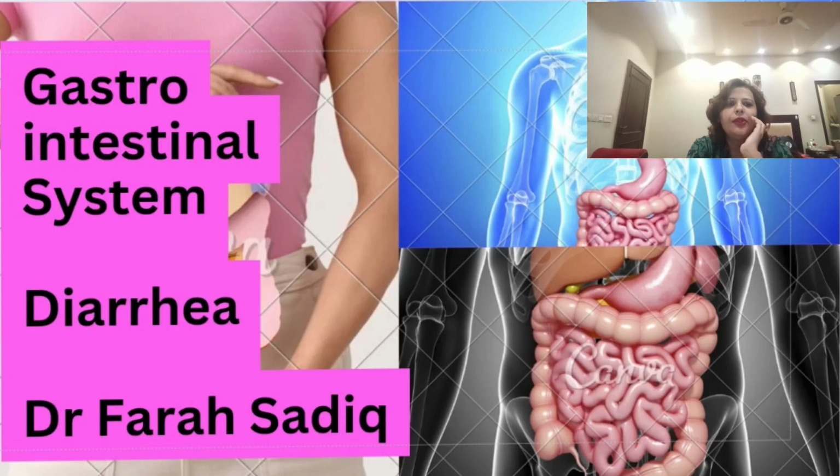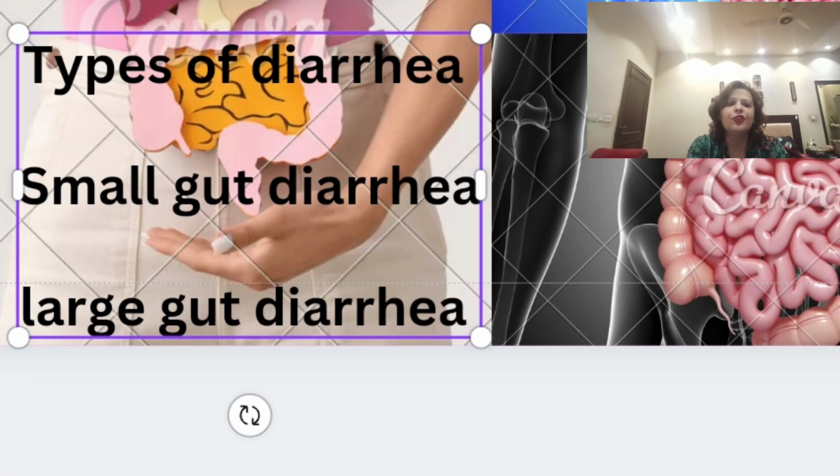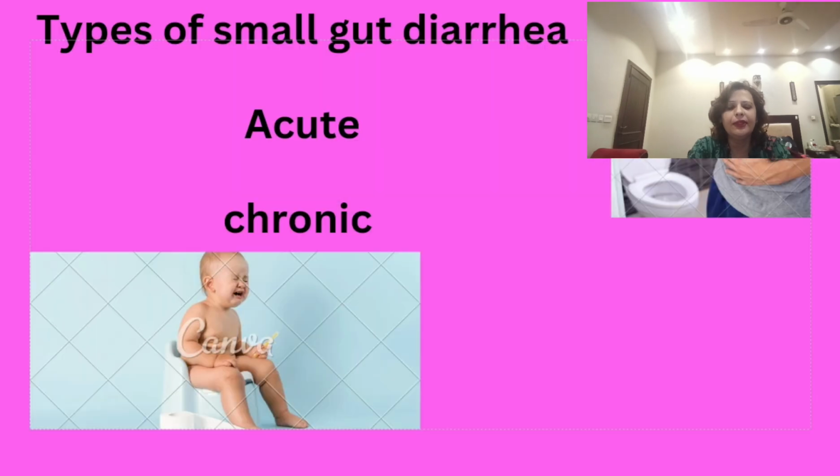Today I will talk about diarrhea. First of all, we should know that there are two types of diarrhea: large gut diarrhea and small gut diarrhea. Then we should know the characteristics of small gut and large gut diarrhea, because otherwise we will be unable to understand, while taking history from the patient, whether he is suffering from small gut or large gut diarrhea.